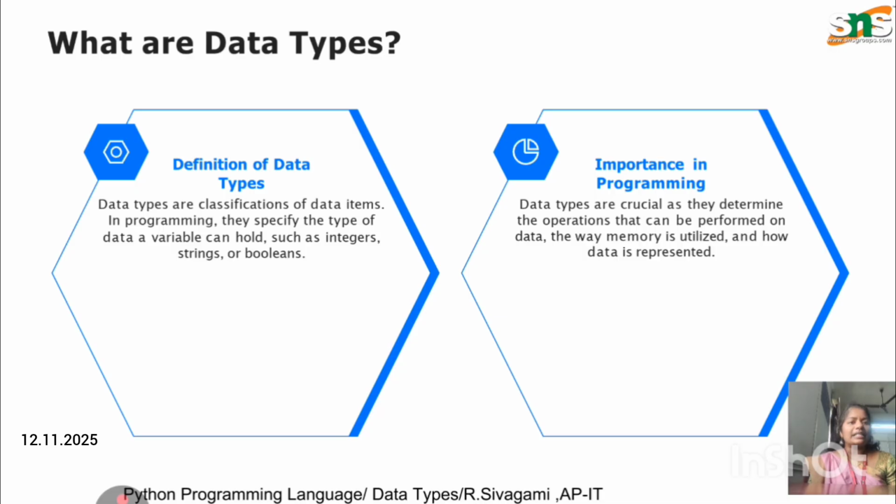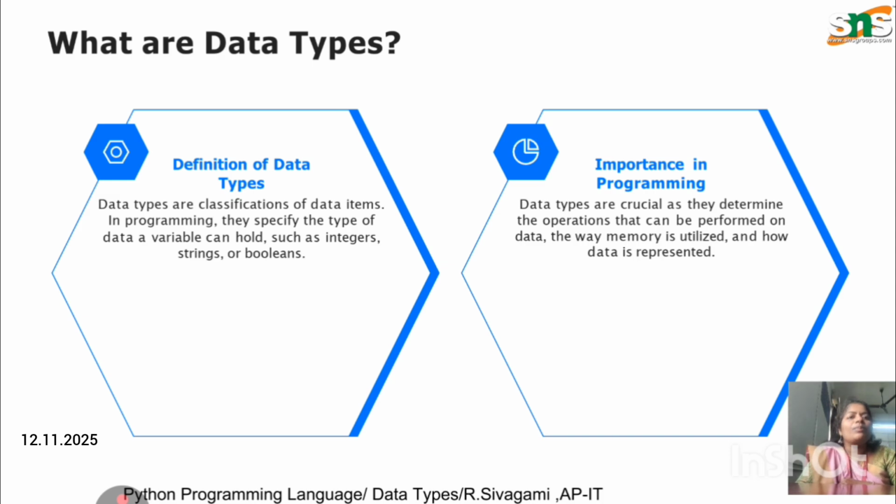Data types are classifications of the data items. Data type is the classification of the data items. It means what type the data is. It's a string, or a numeric, or a floating value, or a decimal value, or a single character. We're going to explain which type of data input it means. This is the classification of the data items.